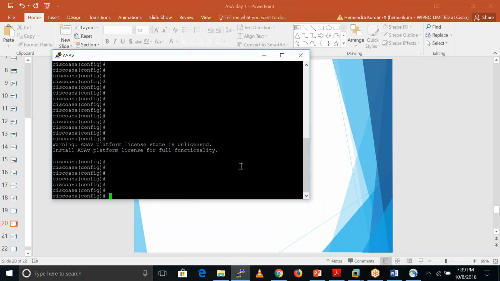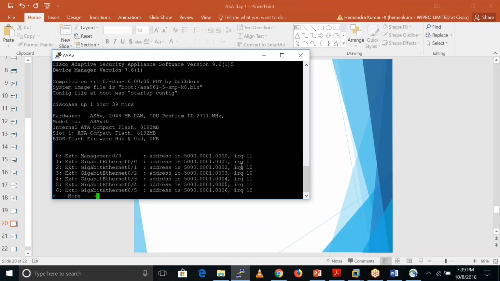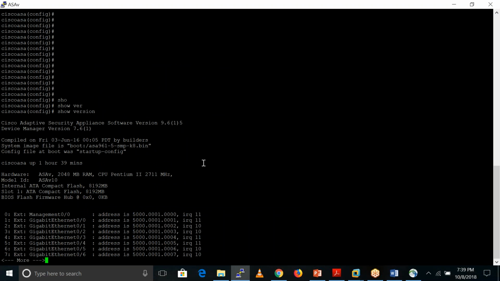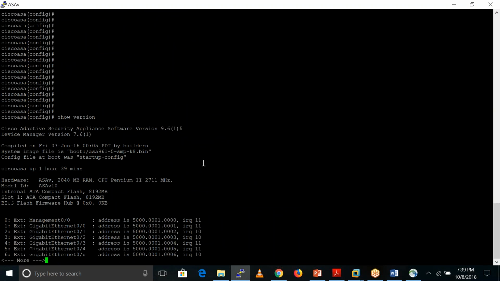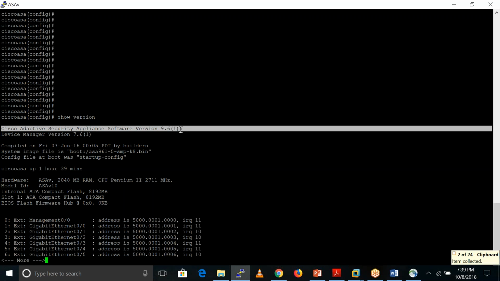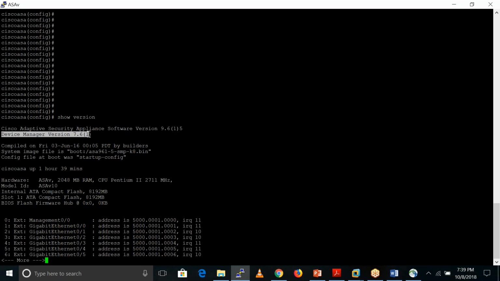If I show you the details regarding the license: if we want to check the license details, we always run the command show version. This is the software version which is running on this ASA, which is 9.6. This is the device manager, which is 7.6. We can also access the Cisco firewall by using ASDM. This is the version of ASDM. Generally, I use the CLI only to configure the ASA.